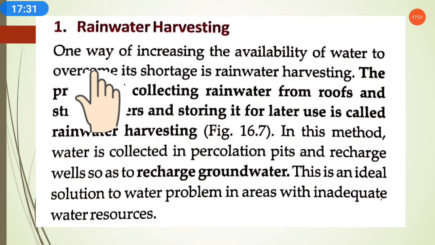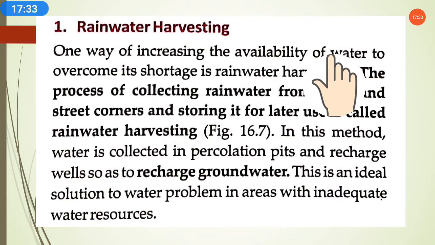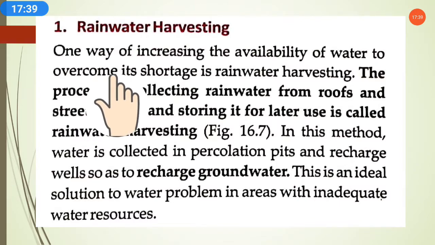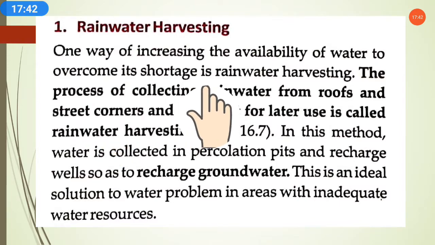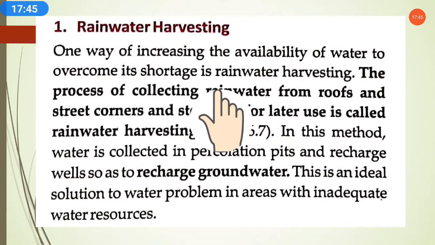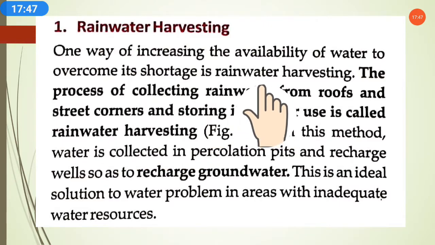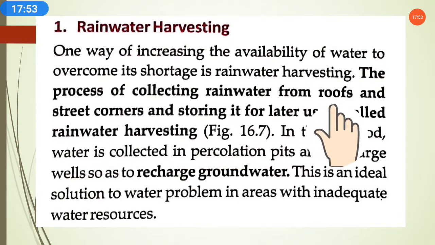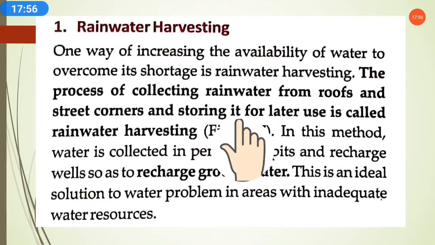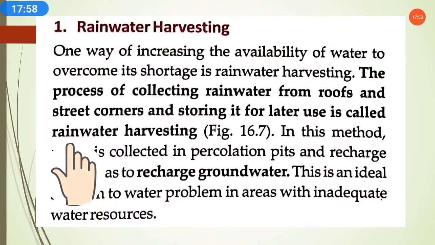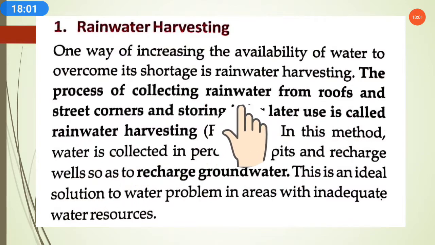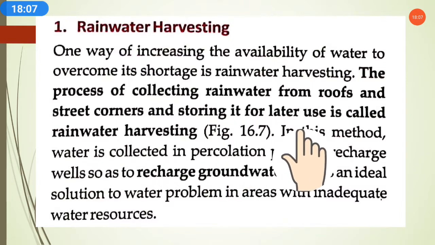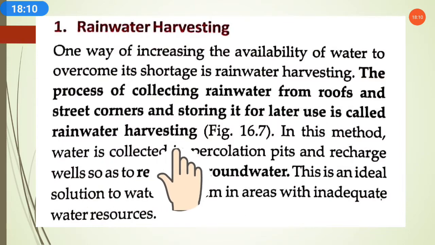Means we have to increase the availability of water on our ground, to overcome its shortage, and one way is rainwater harvesting. The process of collecting rainwater from roofs and street corners and storing it for later use is called rainwater harvesting. Means we can collect the water from roofs and street corners, store it, and use it later.